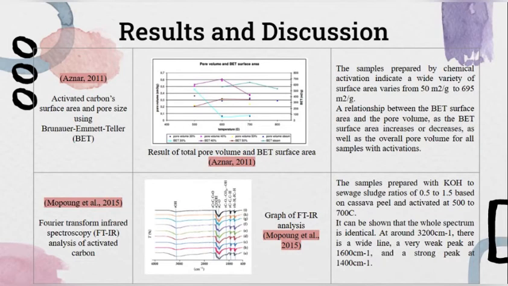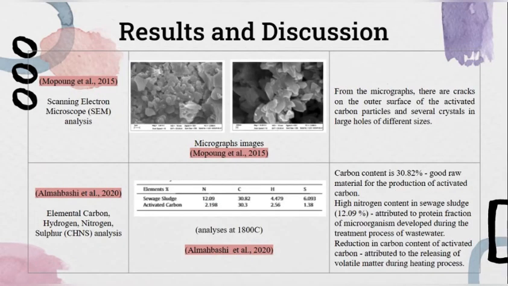Next, also based on Mopong and others 2015 research, the result on SEM analysis can be seen from the micrograph, where there are cracks on the outer surface of the activated carbon particles and several crystals in large holes of different sizes. Lastly, based on Al-Mahbashi and others 2020 research, the elemental CHNS analyzer results showed the percentage of nitrogen, carbon, hydrogen, and sulfur in sewage sludge and activated carbon.